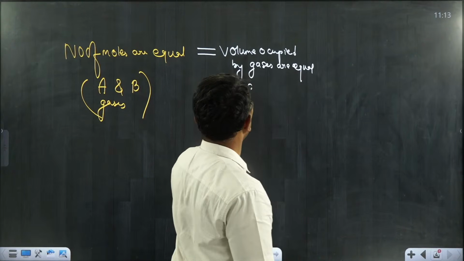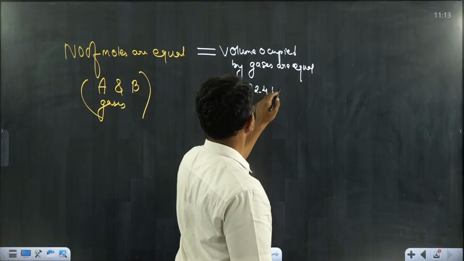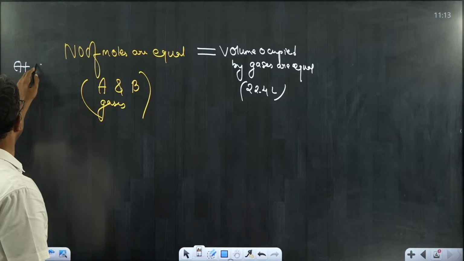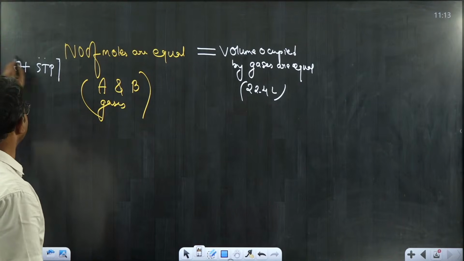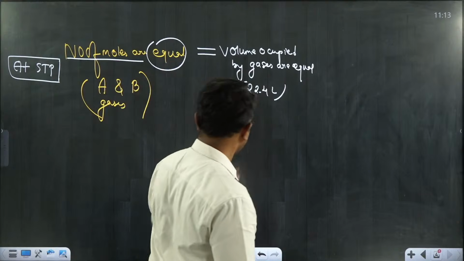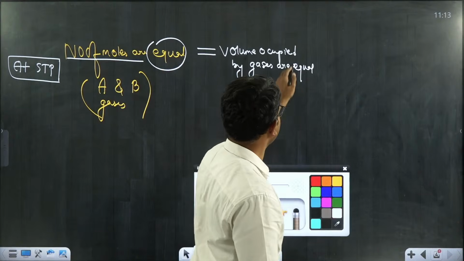What is the volume occupied by these two gases? If you specify the condition at STP, and the number of moles are equal, then the volume occupied by the gases is also equal.